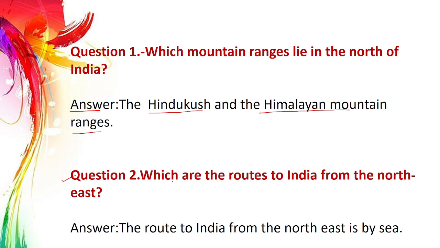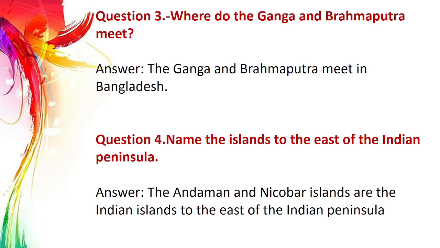Second question, which are the routes to India from the north to east? And here is the answer, the route to India from north to east is by sea. Third question, where do the Ganga and Brahmaputra meet? Answer, the Ganga and Brahmaputra meet in Bangladesh.